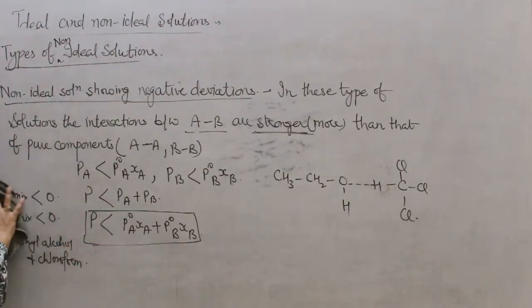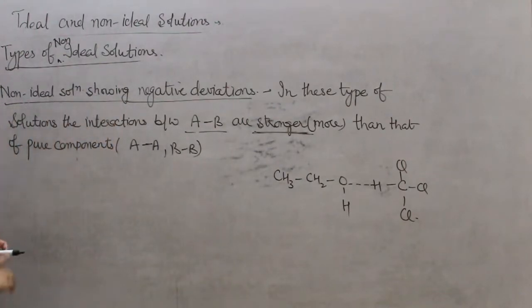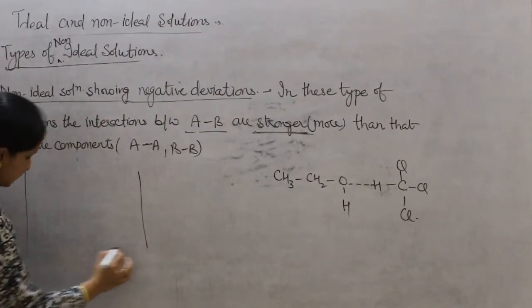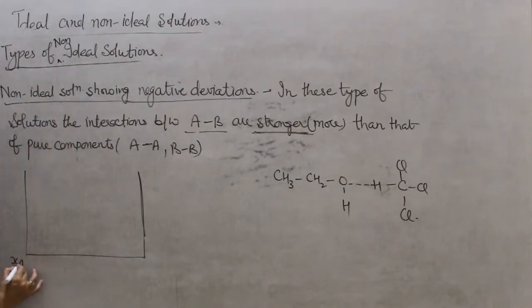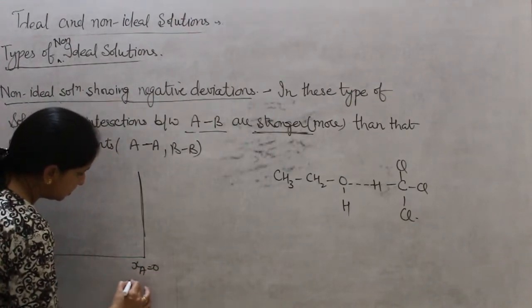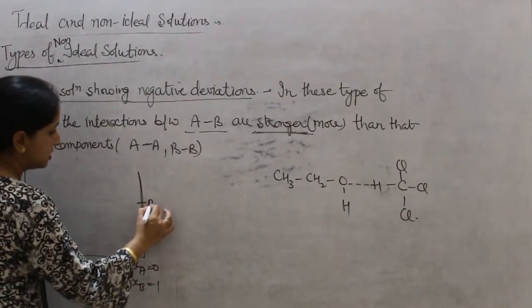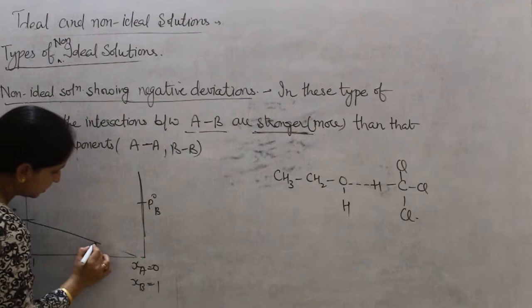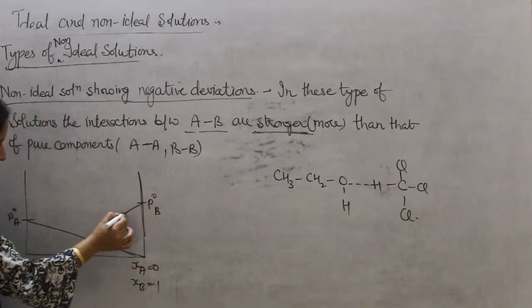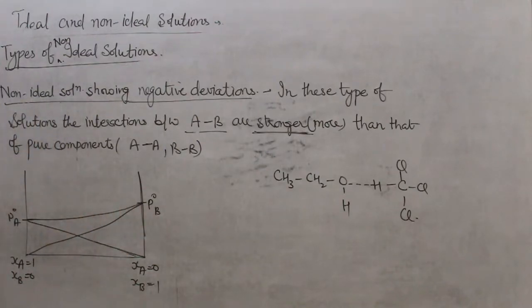So next is the graph of negative deviation. So what type of graph will be there? Again, XA is equal to 1, XB is equal to 0. Here XA is equal to 0, XB is equal to 1. P0A, here we can say P0B. So this is the case for the ideal solution, straight lines.